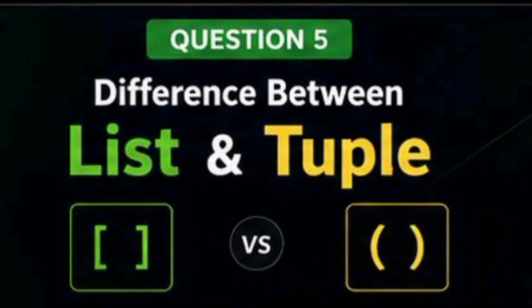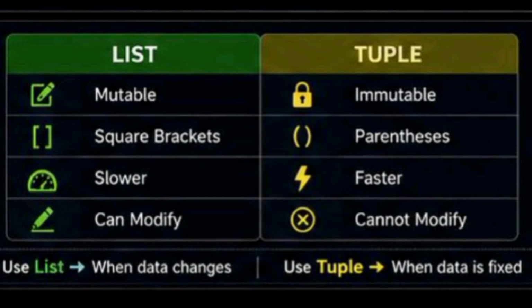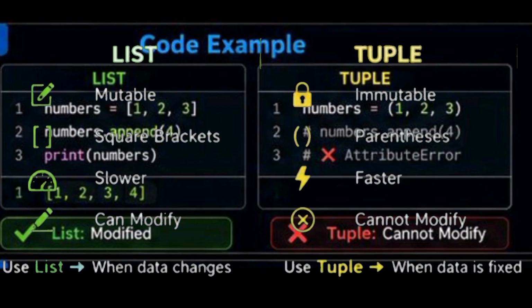Now move on to the next question. What is the difference between a list and a tuple? Lists and tuples are both used to store collections of data, but there are some important differences. A list is mutable, which means you can add, remove, or modify its elements after creation. Lists are written using square brackets. A tuple, on the other hand, is immutable, meaning its elements cannot be changed once it's created. Tuples use parentheses and are generally faster than lists because they cannot be modified.